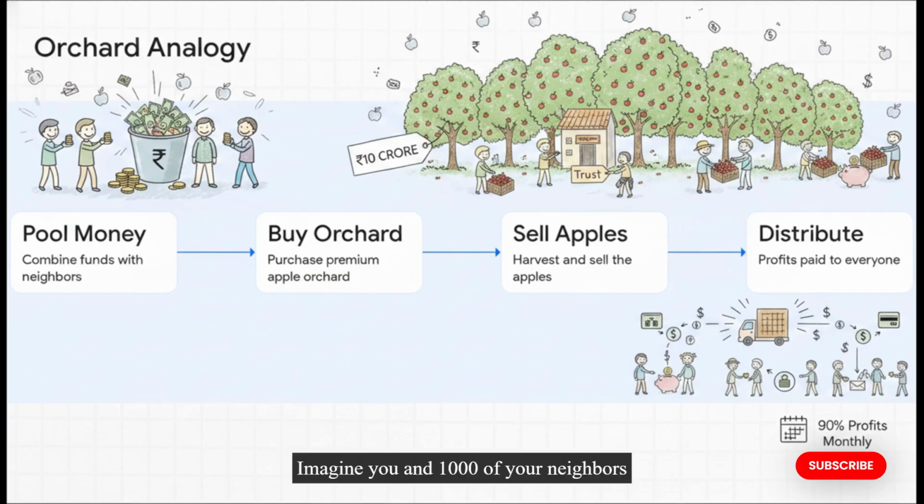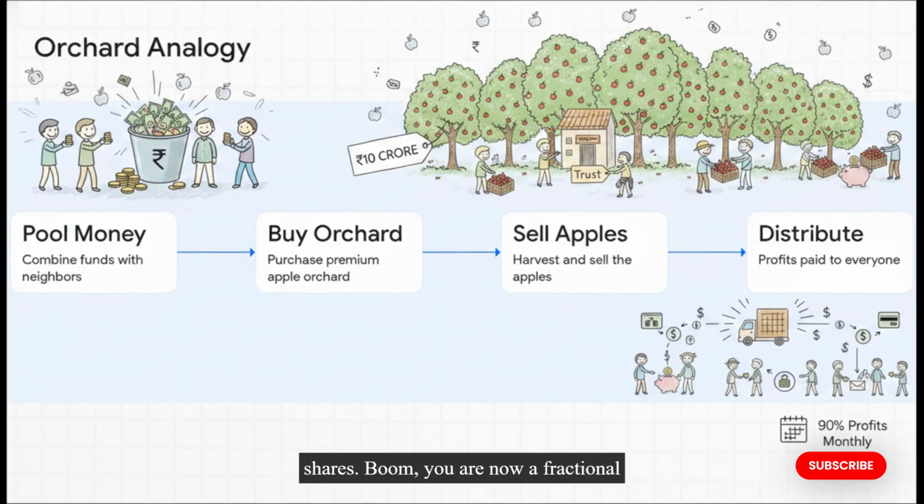Imagine you and 1,000 of your neighbors want to buy a giant premium apple orchard that produces thousands of boxes of really expensive apples. Now, none of you individually has the 10 crore rupees needed to just go out and buy it alone. So what do you do? You pull your money together into a shared trust. That trust buys the orchard, hires professional farmers to manage the trees, harvests the apples, and sells them to markets across the country. And then, every single month, after paying the basic farming costs, the trust takes 90% of those profits and drops cash directly into your bank accounts as a dividend payout. It's strictly proportional to your shares.